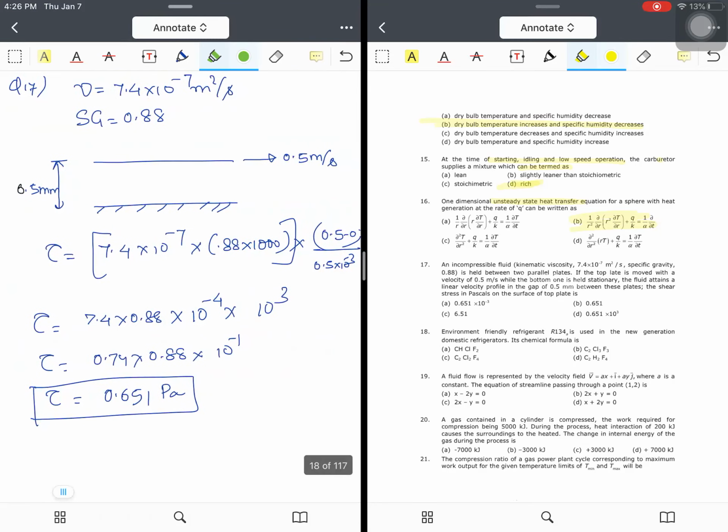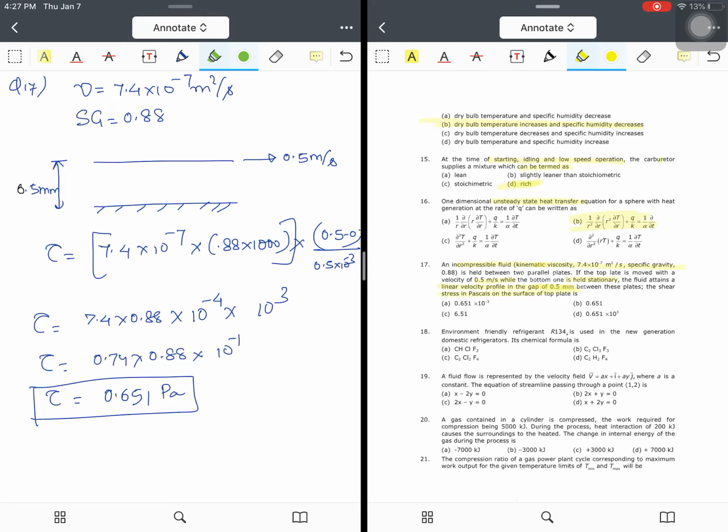So question number 17. An incompressible fluid with a kinematic viscosity of 7.4 × 10^-7 meter square per second and specific gravity 0.88 is held between two parallel plates. If the top plate is moved with a velocity of 0.5 meter per second while the bottom plate is held stationary, the fluid attains a linear velocity profile in the gap of 0.55 mm between these two plates. The shear stress in Pascal on the surface of the top plate is.